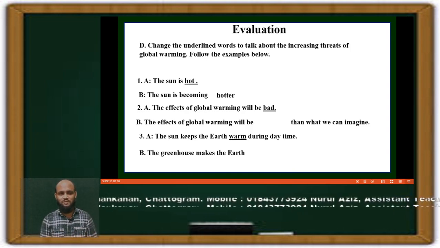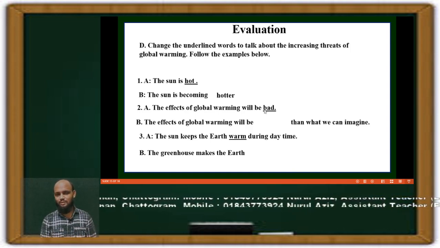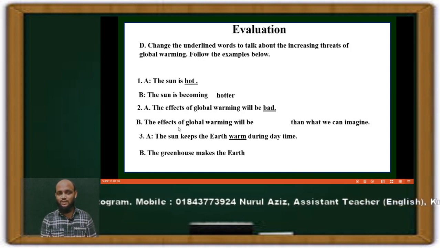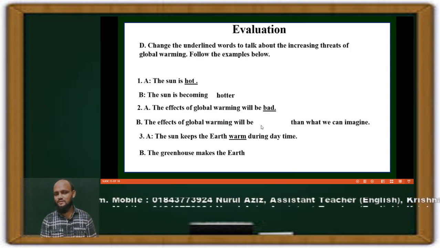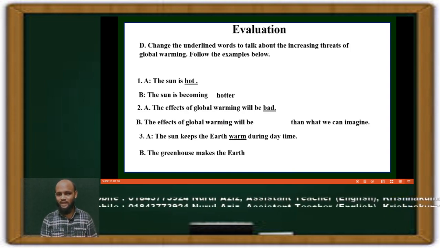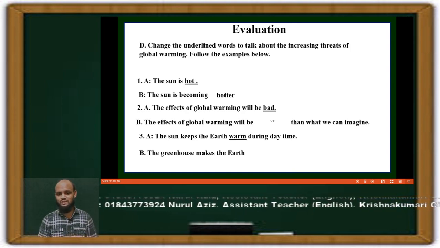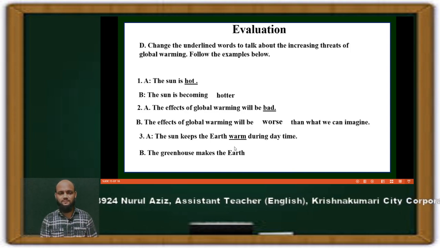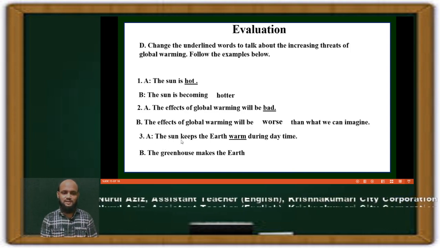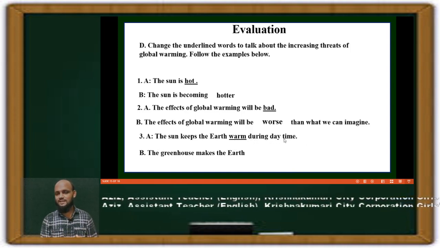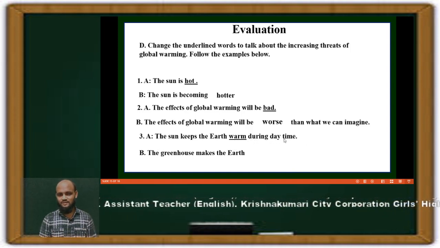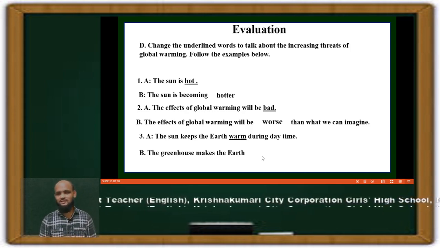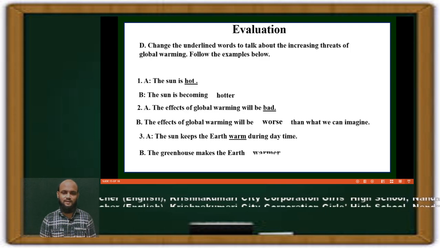So let's try B. The effects of global warming will be bad. If you make it comparative, what will be the answer? The effects of global warming will be what? Bad, comparative of bad, worse. Worse. Then, in 3, you see the sun keeps the earth warm during the day. So B says the greenhouse makes the earth warmer. This is comparative, warmer.